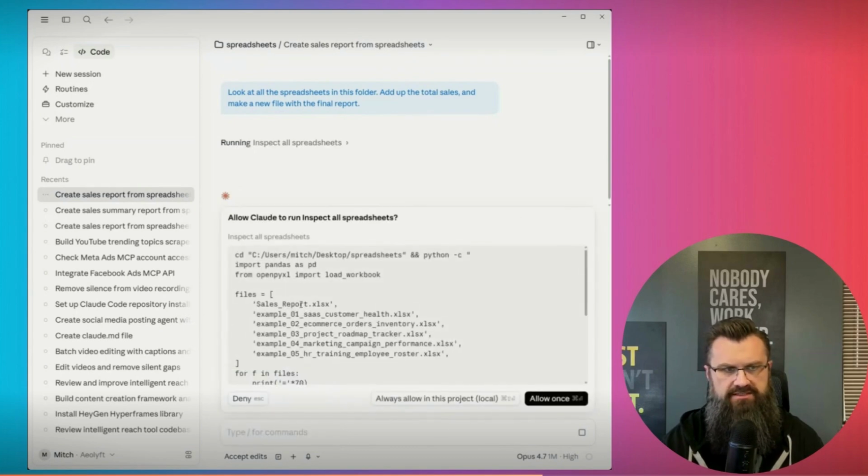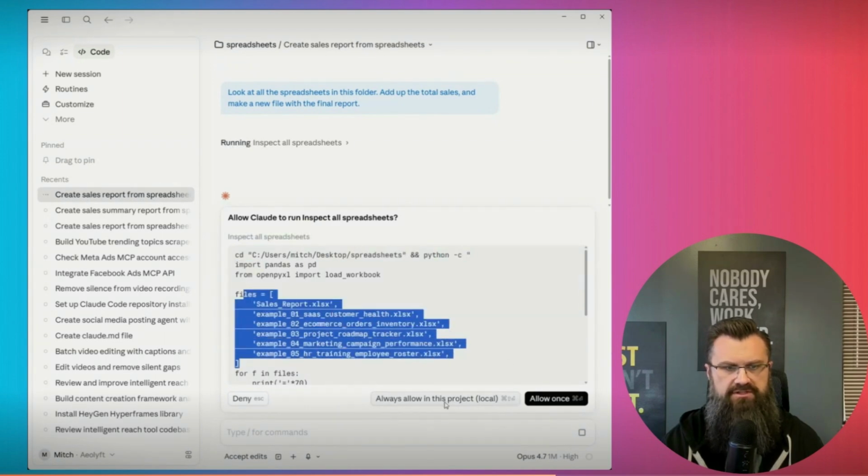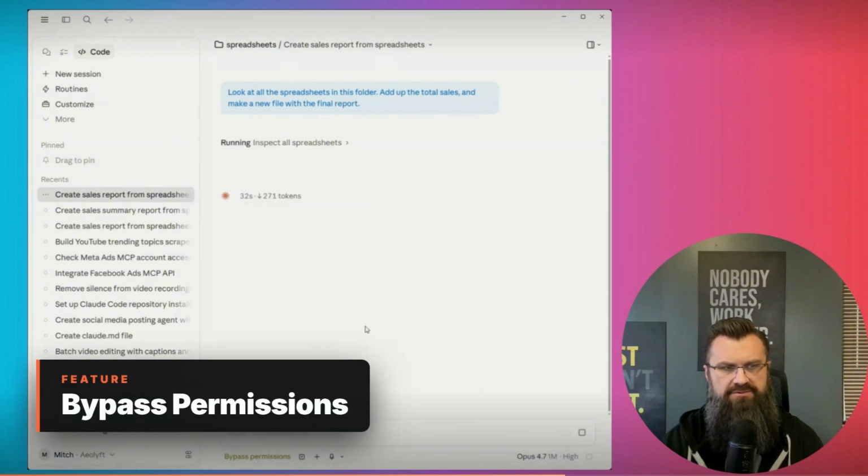You see it's asking again, like, hey, is it cool if I go in and inspect all these spreadsheets that live in here? And it's going to start doing everything. So I'm going to say always allow in the project. And for the sake of the video, I'm just going to go to bypass permissions because I know it's only going to mess with the one folder.